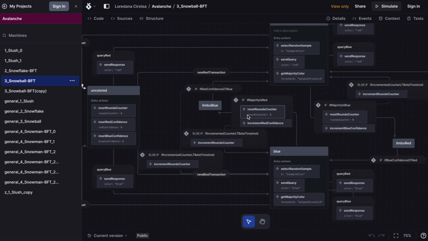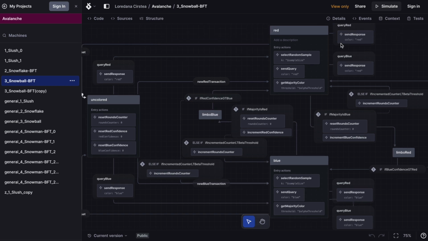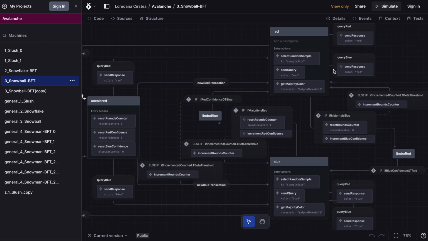So now for Snowball, let's assume the color red won in 3 rounds. And now we are in the 4th round and the blue color wins. We do not change to blue because the confidence in blue now is 1, but the confidence in red is 3. So we remain on red and continue the process until the counter variable is equal to our beta protocol parameter.